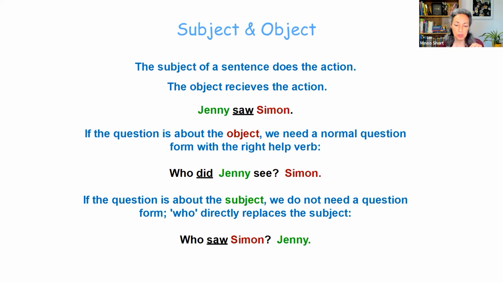But if we ask a question about Jenny, the subject, we do not need a question form anymore. The question word who directly replaces the subject. Jenny saw Simon, remove Jenny and put in who. Who saw Simon? And the answer is Jenny. Right? So that's why sometimes with who questions, we see an auxiliary verb and sometimes we don't. It's about what we are asking about. Are we asking about the subject, the doer, or the object, the receiver of the action?